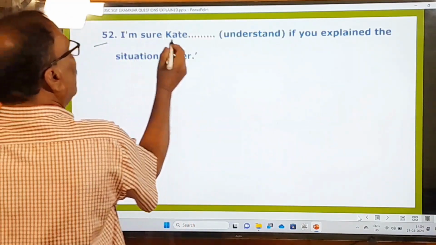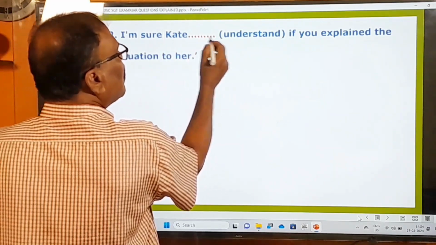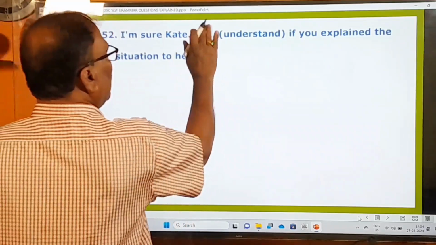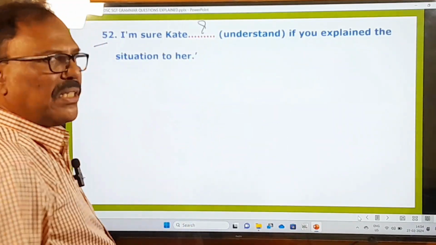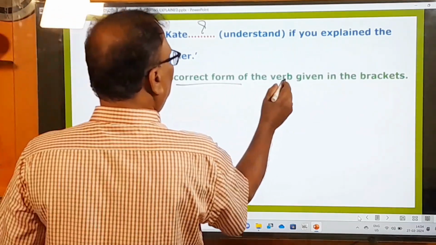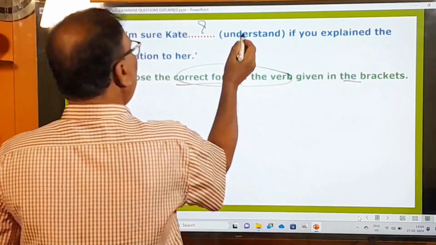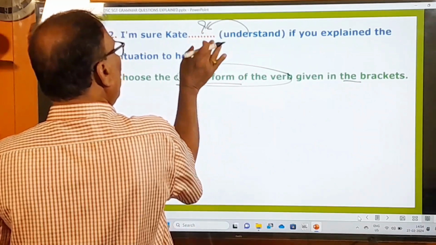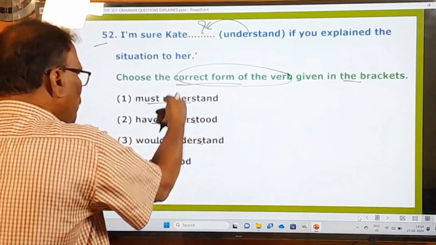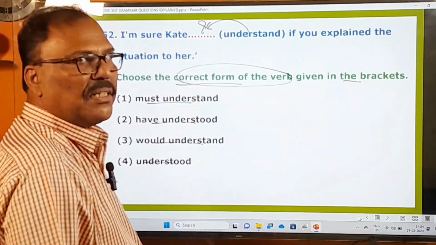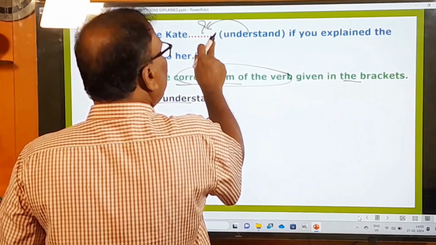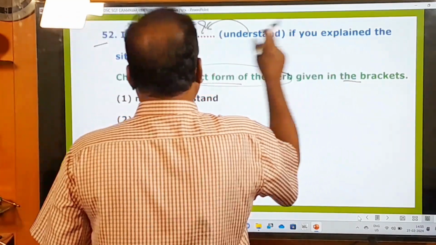52nd one. I'm sure Kate dash understand if you explain the situation here. So here is a blank given, and what is the examiner asking you to do? Let us see. Okay, choose the correct form of the verb. This is very important. What is the correct form of the verb to be used in this blank? Okay, what is that? Let us see that. So in order to choose the right option, you must observe the given sentence. What is there? I am sure Kate, okay, if you explained the situation.